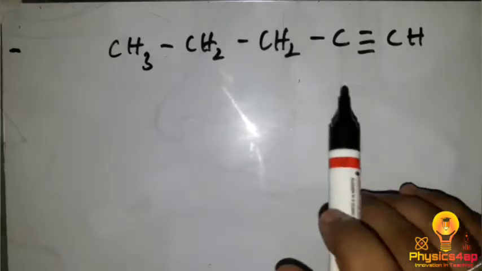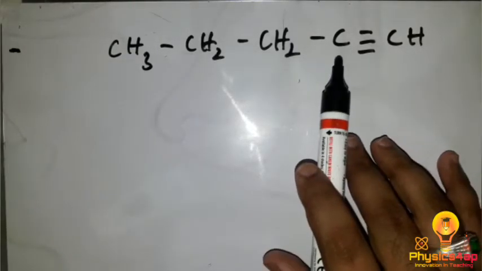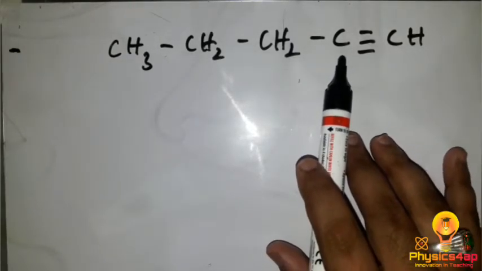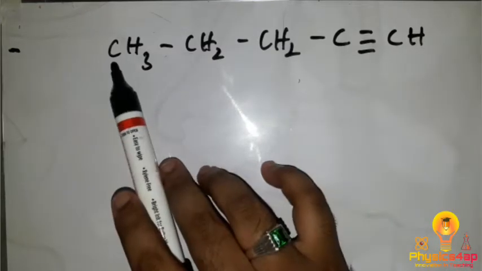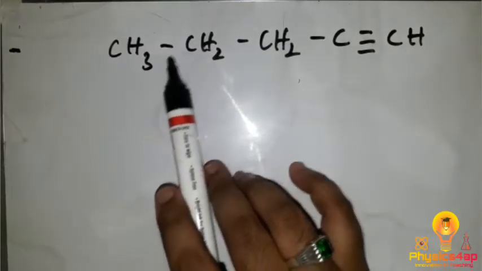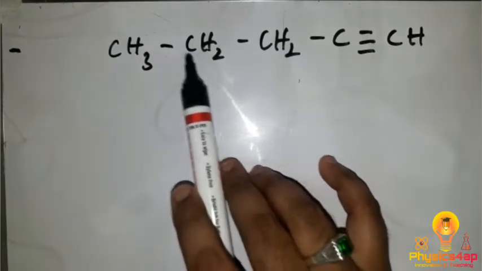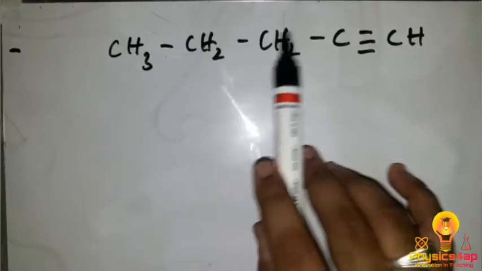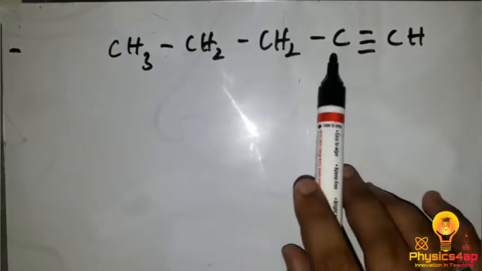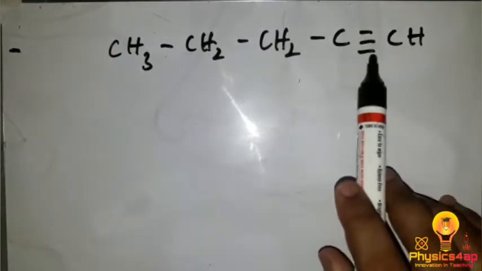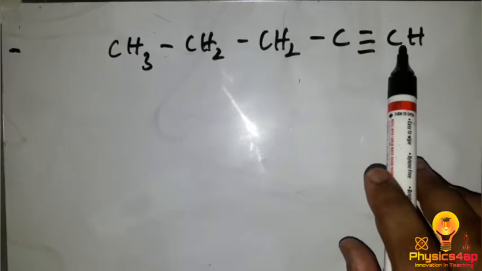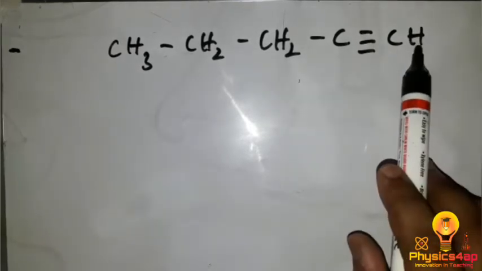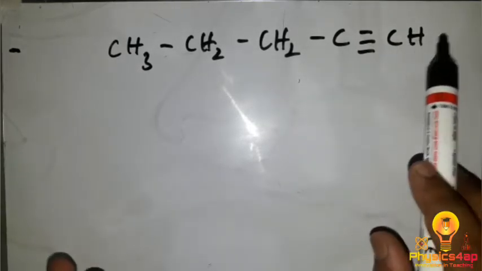So remember that whenever they give the structure, each carbon should consist of 4 bonds. This carbon has 3 hydrogens and 1 bond, that is 4. For this carbon, 2 hydrogens, 4. For this carbon, 1 bond and a triple bond, total 4. And for this carbon we have 3 plus 1 hydrogen, so total 4.